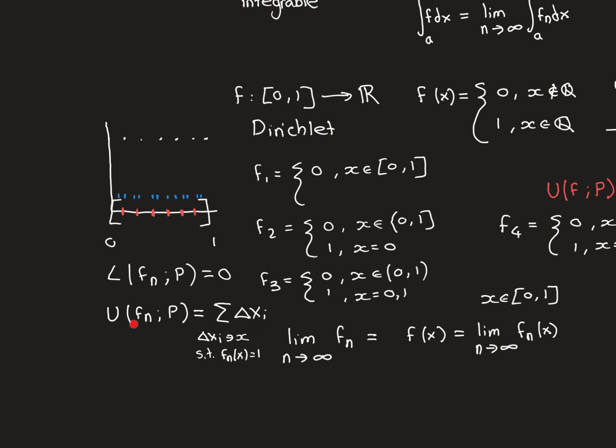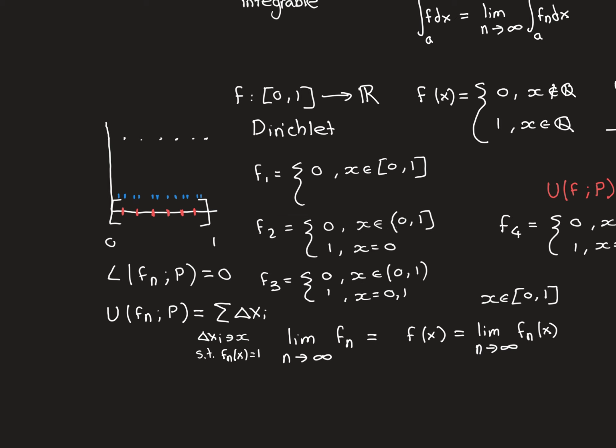Now let's think about the upper Riemann sums for our function f_n for a partition P. Now this is obviously more complicated because it will depend on what partition you pick. So I've drawn another partition here in blue, and the aim of this partition is to show the little subintervals that are containing the points that are being mapped onto 1 rather than 0, of which we know there are finitely many.